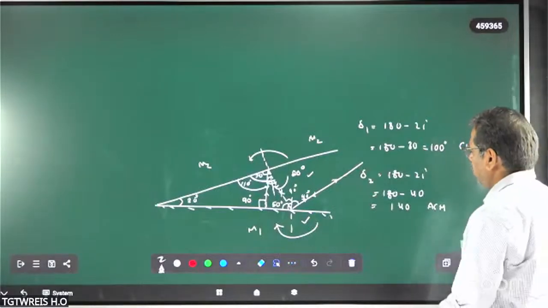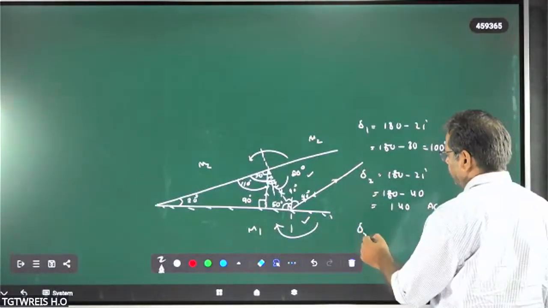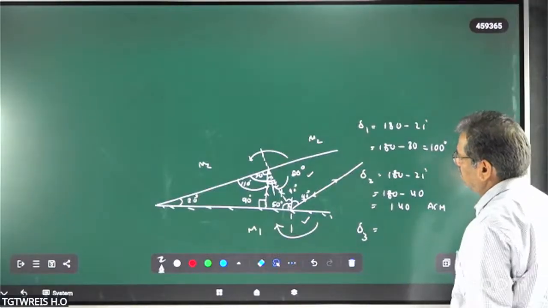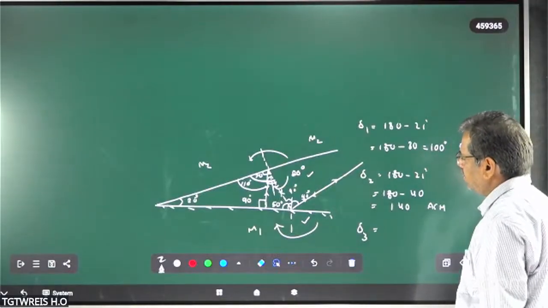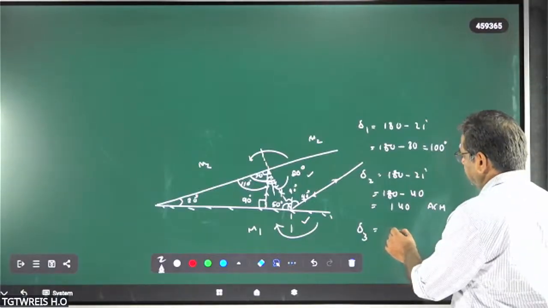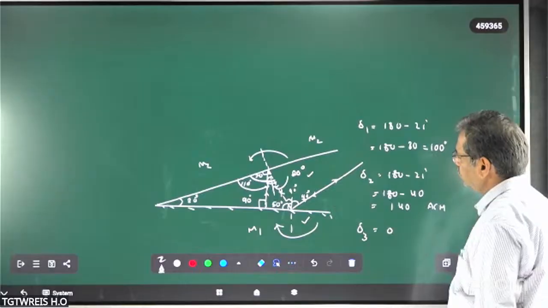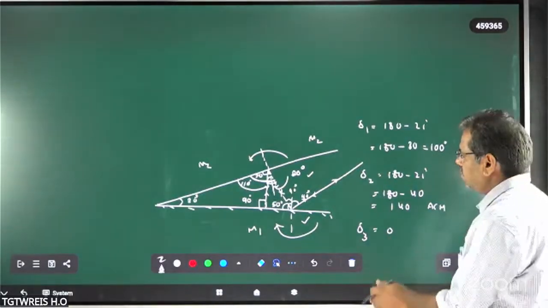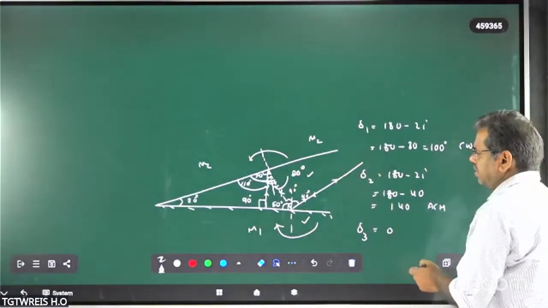Well, delta 3. Delta 3 is equal to how much you are going to get? It is going to be incident normally. So delta 3 is equal to 0. It is going to be incident and it is going to be coming back. Or 180 degrees also we can say.